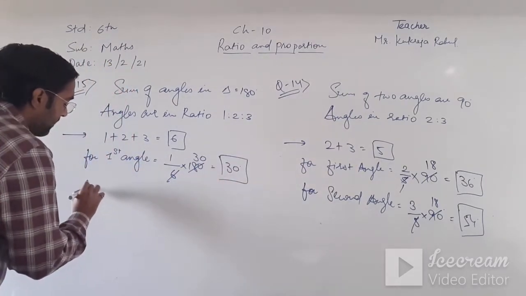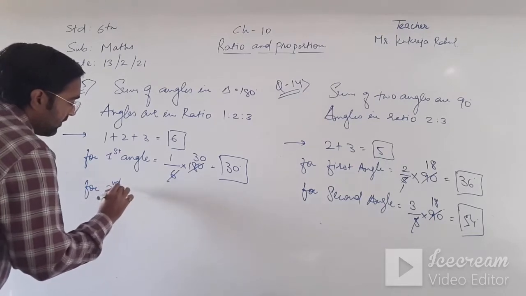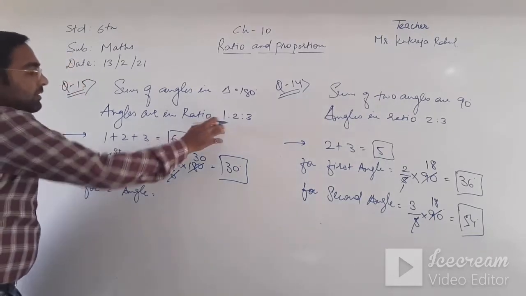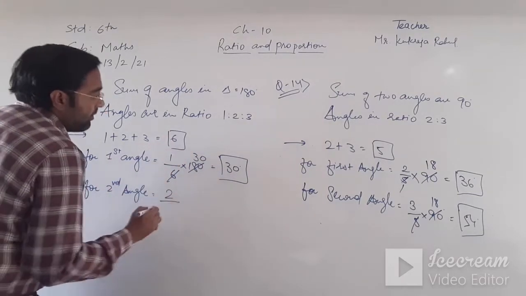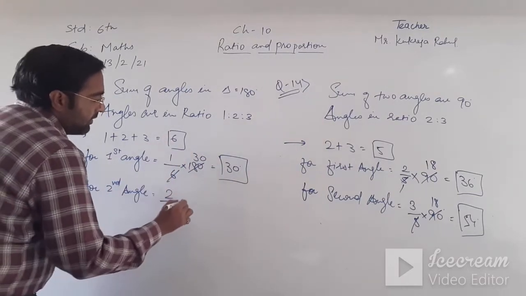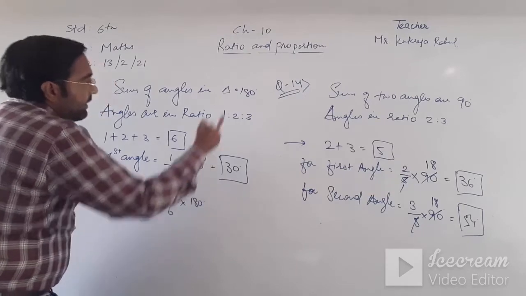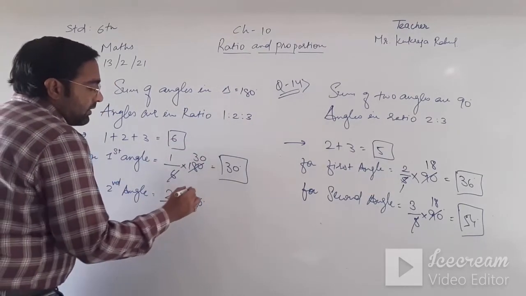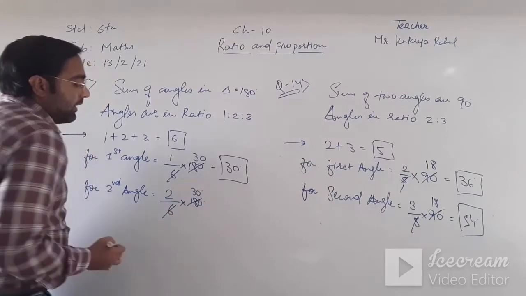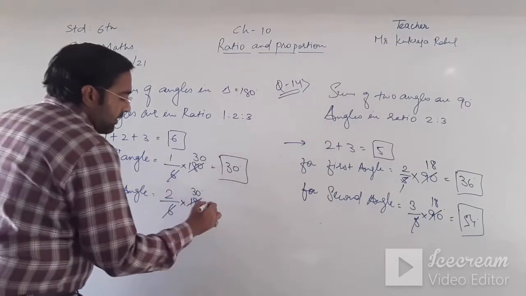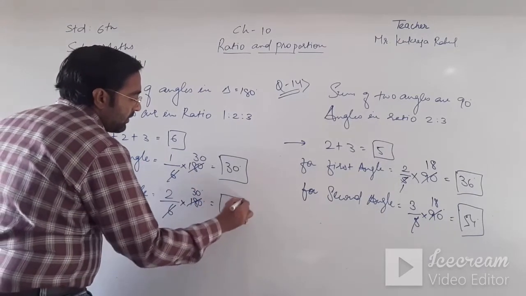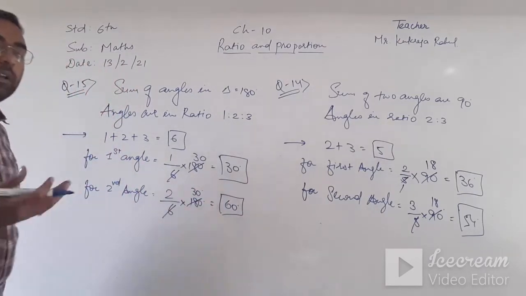For the second angle, my ratio is 2 by the total ratio 6, into 180. Okay, 6 thirties are 180, so 2 thirties are 60 degrees. And again we are taking the third one.